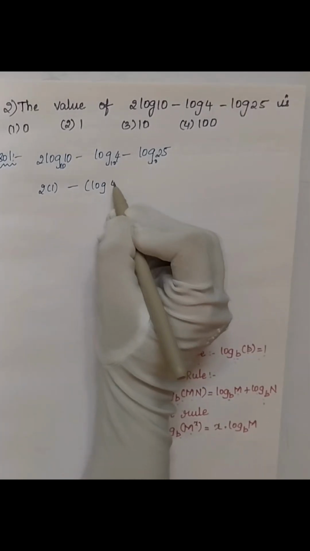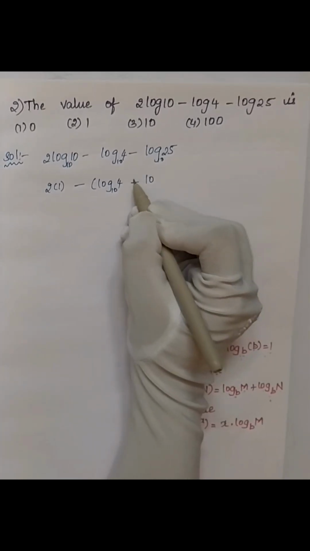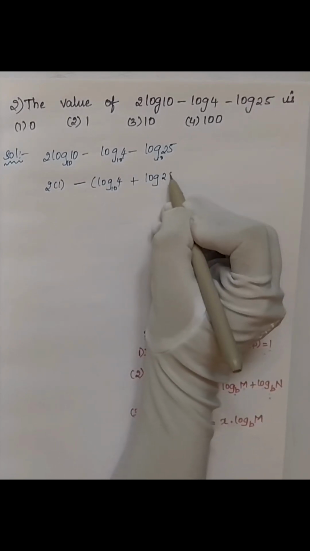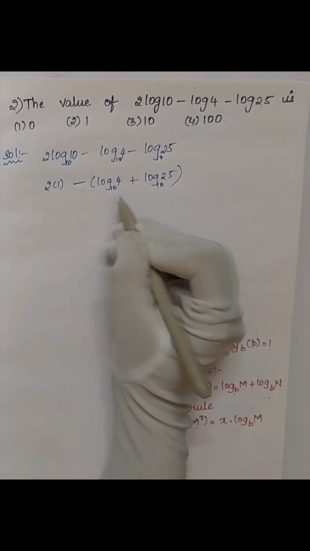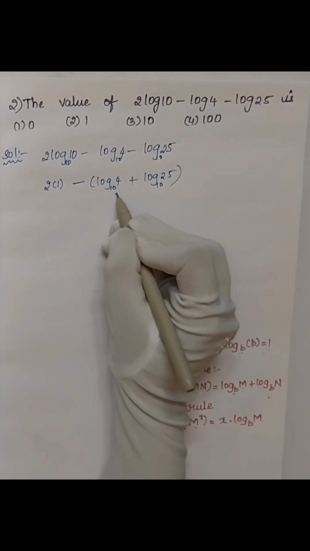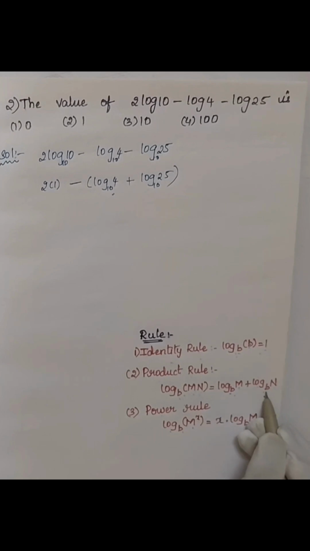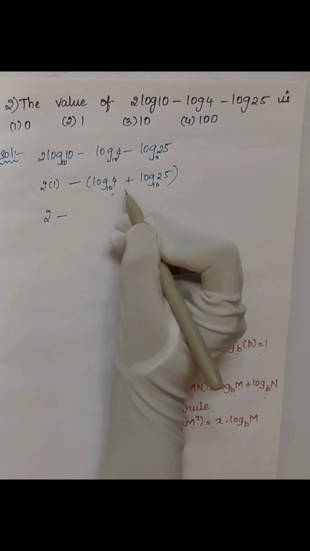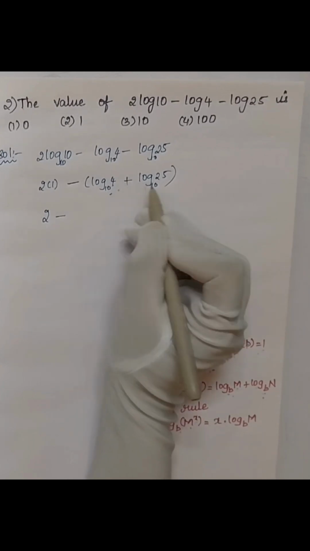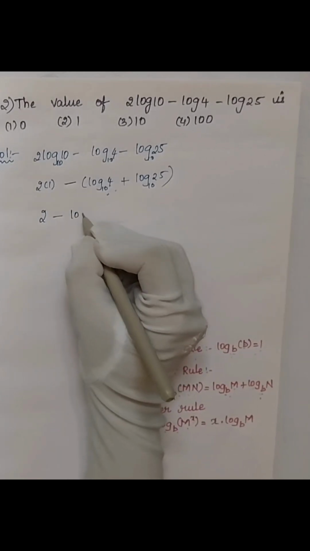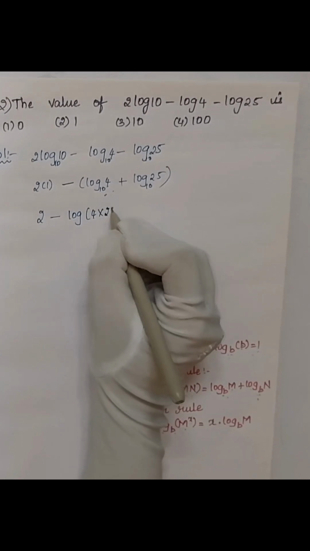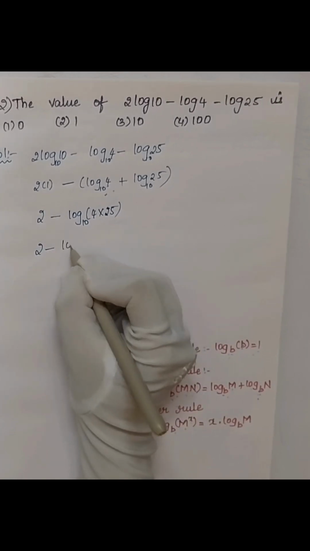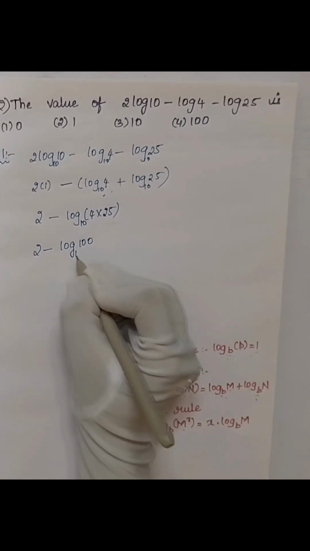Log 4 to the base 10 plus log 25 to the base 10, because we are taking minus as common. Minus into plus is minus, right? Now log m plus log n is log mn. So 2 ones are 2 minus log of 4 into 25 to the base 10. 4 into 25 is 100, so 2 minus log 100 to the base 10.